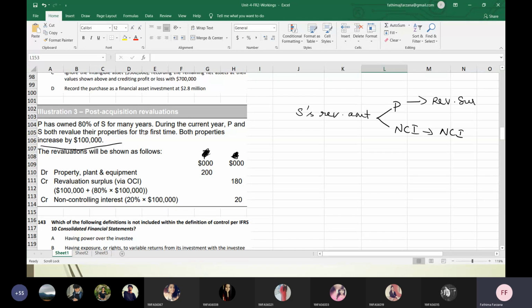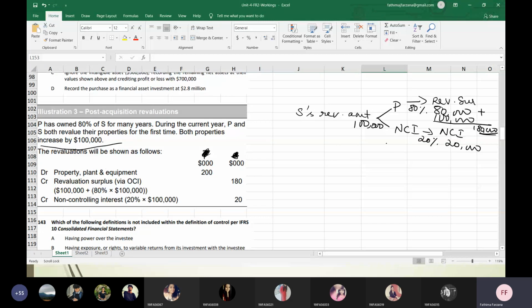The subsidiary's revaluation amount, as I told, is $100,000. The parent is holding 80% and the non-controlling interest is holding 20%. So here it will be 80,000 to revaluation surplus, and here it will be 20,000 to non-controlling interest. But when you're writing the journal entry, the parent also has its own asset with 100,000 revaluation. So together it will be 180,000 revaluation surplus for the parent.